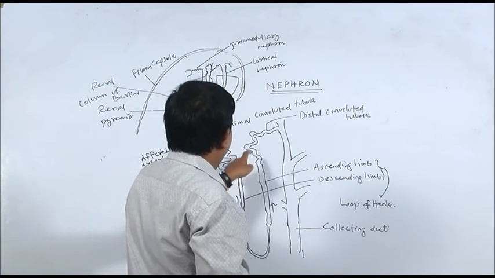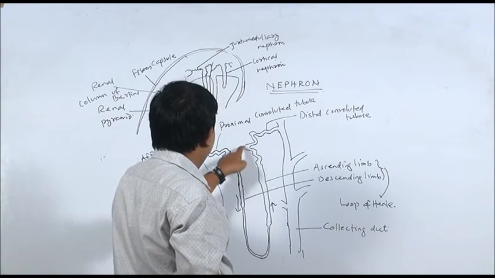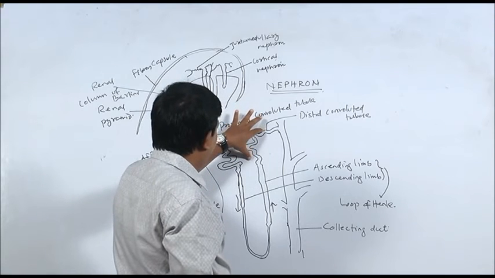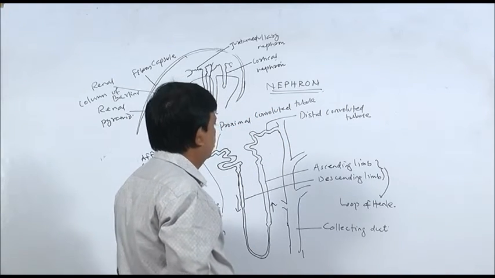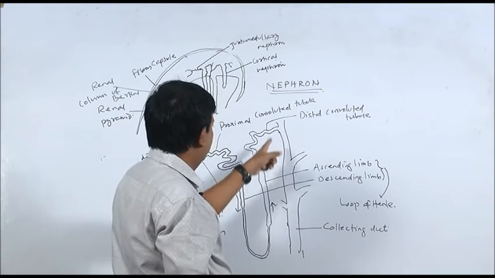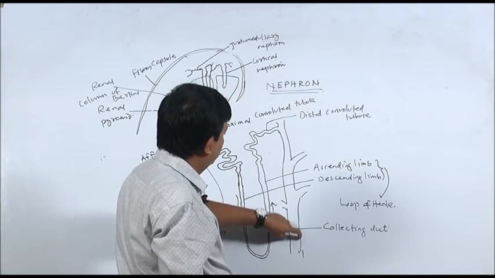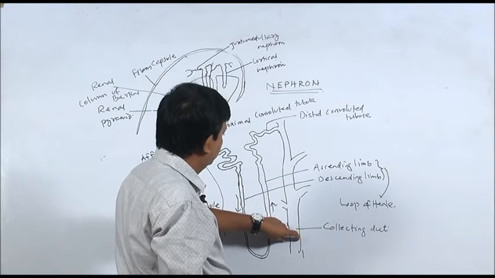Then that ascending limb joins another convoluted part of the nephron. This convoluted part is known as distal convoluted tubule. Then that distal convoluted tubule joins a collecting duct. You can see here this is the collecting duct.